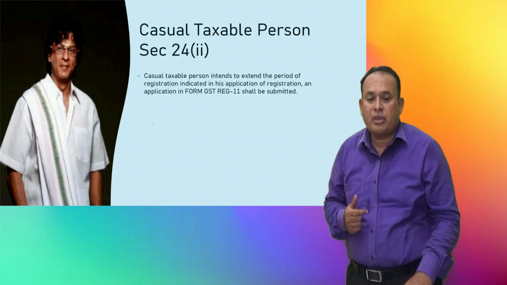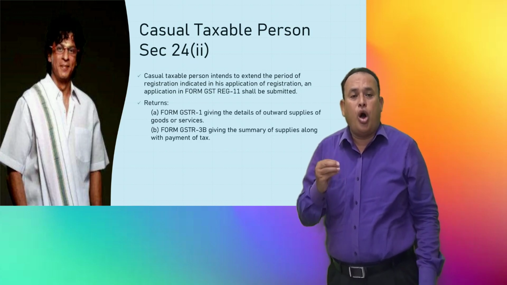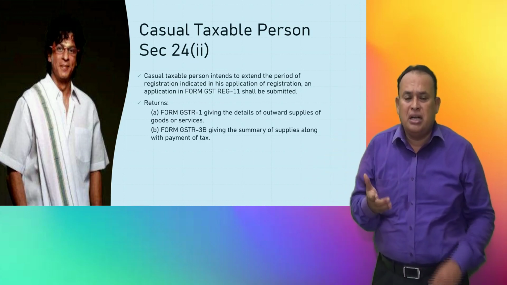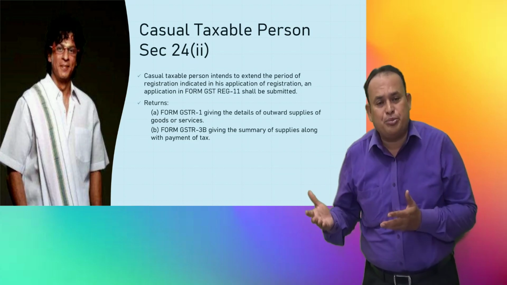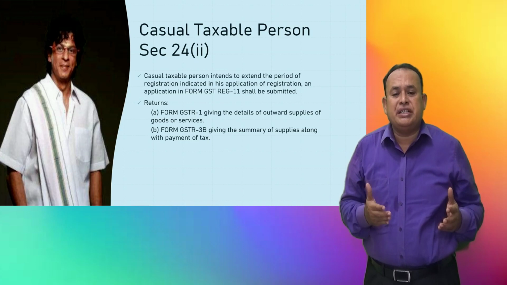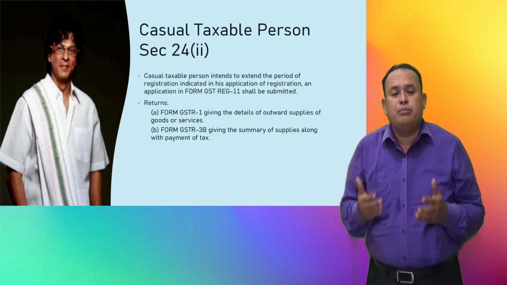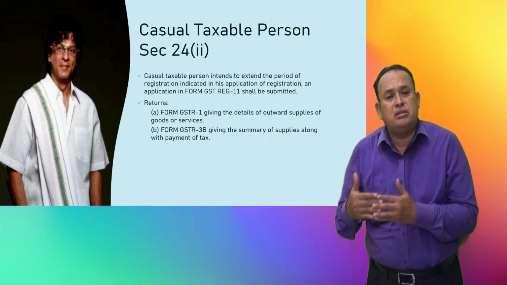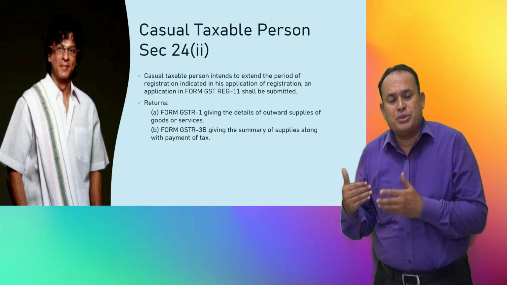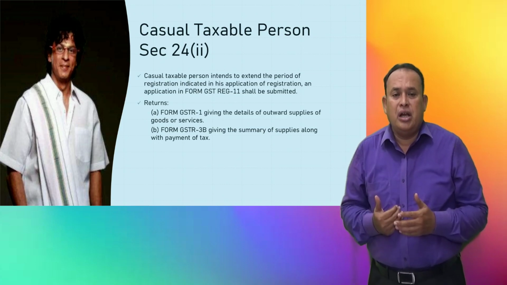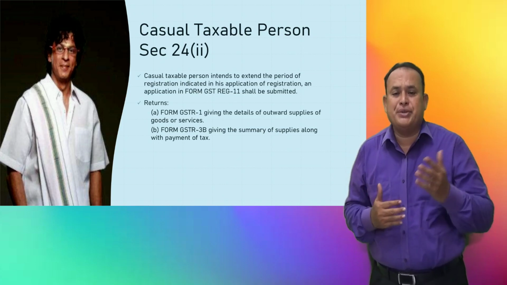Further, a casual taxable person is also required to submit, as usual like other normal taxpayers, form GSTR-1 followed by form GSTR-3B as per the due dates. They can pass the credit to their recipients.